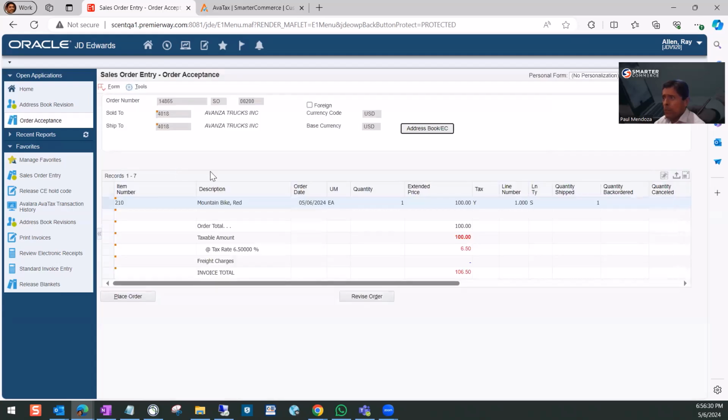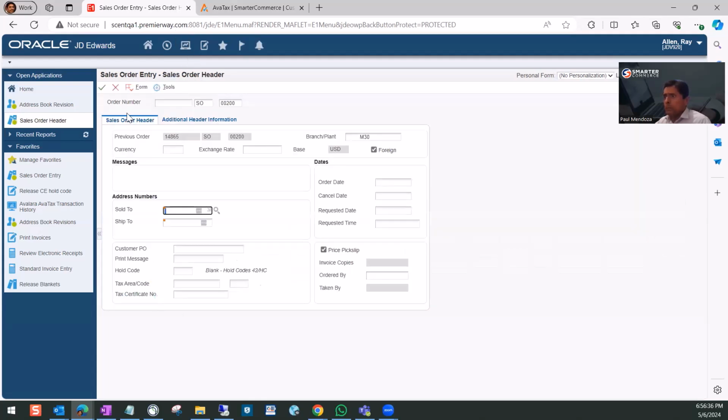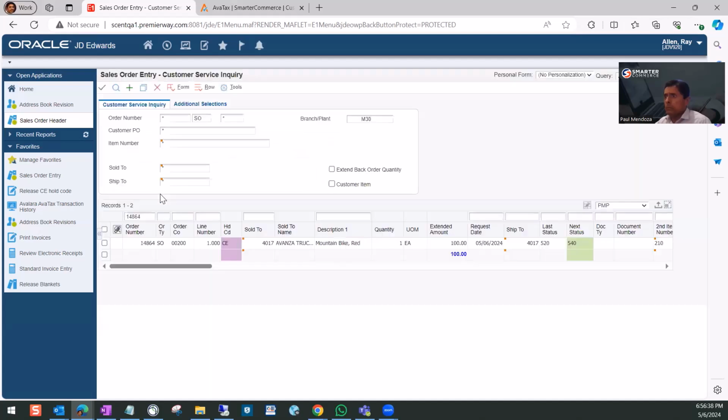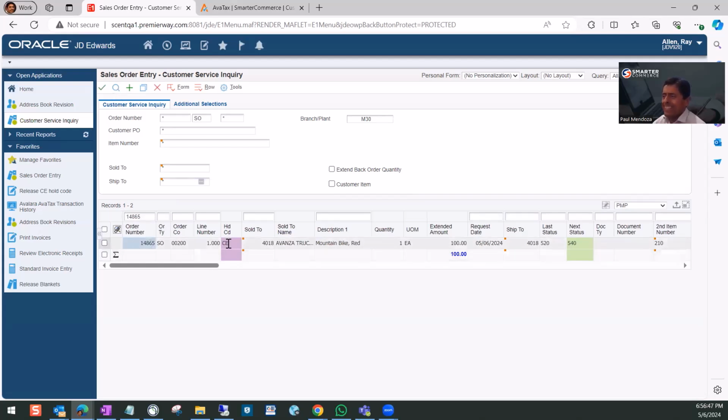So the order, in this case, let's copy the order number. Let's select the order. And now we have this order with this specific code CE, which means hold code.